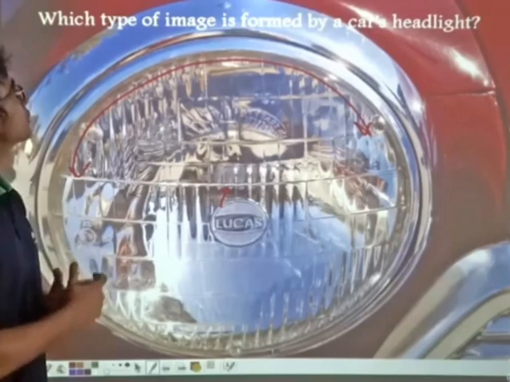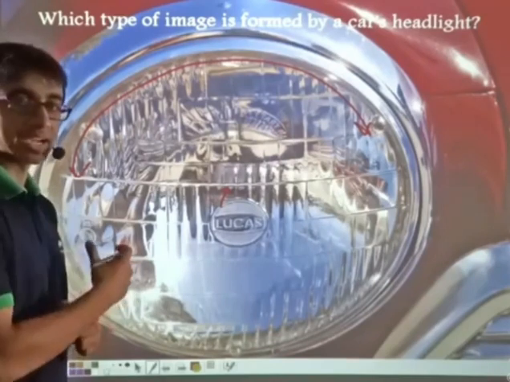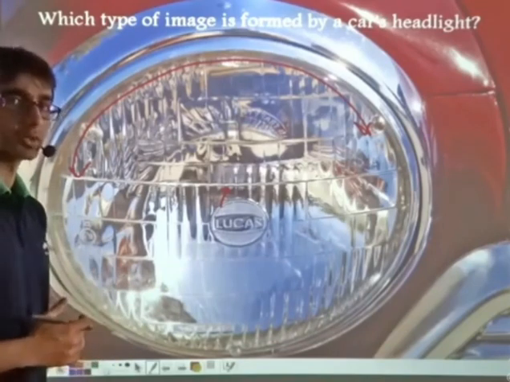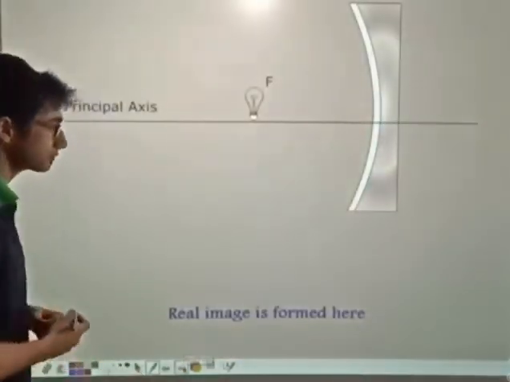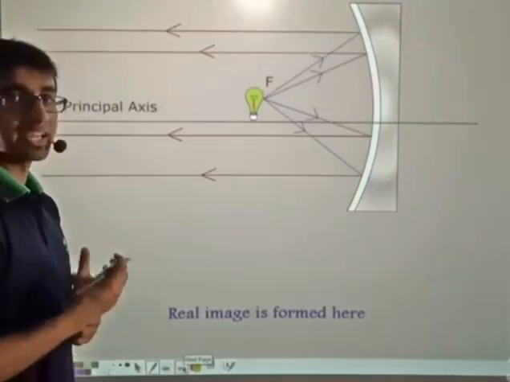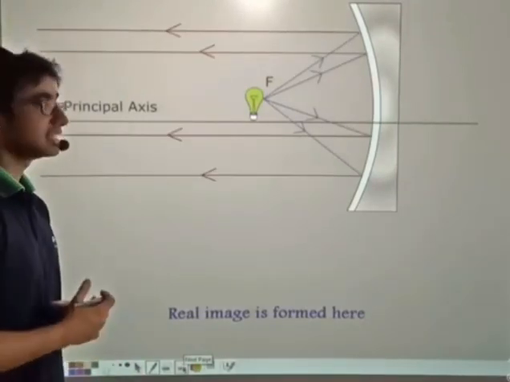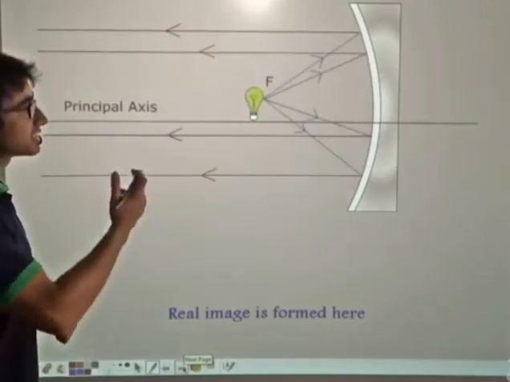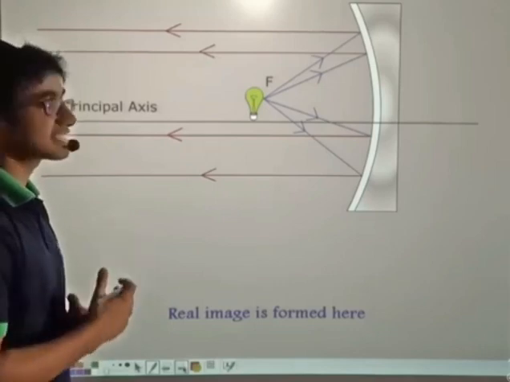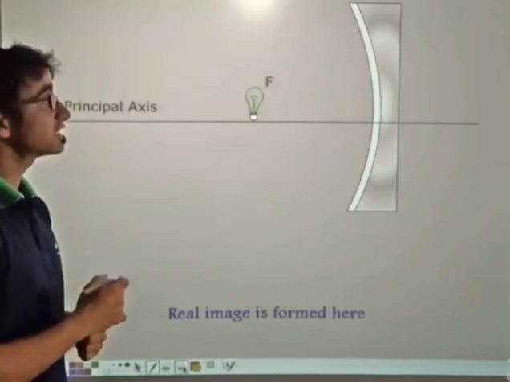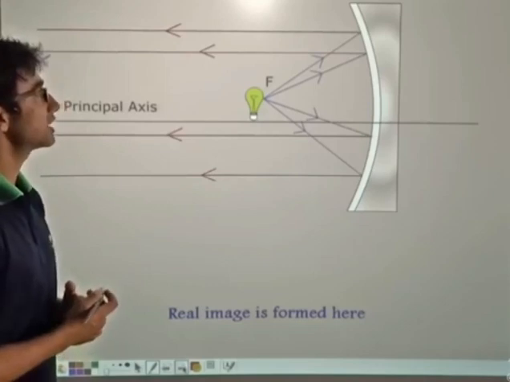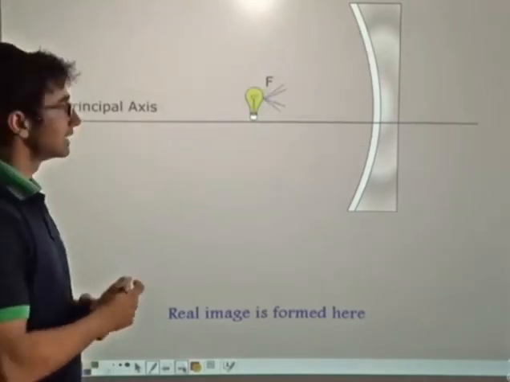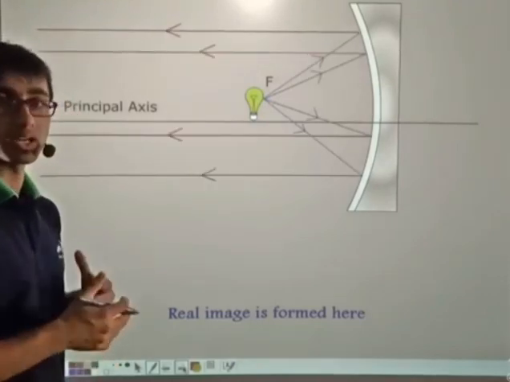Now, can you tell me which type of image is formed by the headlight of a car? Is it a real image or a virtual image? Let us find out. In case of the headlight of a car, the bulb is kept at the focus of the concave mirror. As you can see from the animation, the rays that are coming from the bulb, after reflection from the concave mirror, are traveling parallel to the principal axis of the concave mirror. These rays are also parallel to one another.